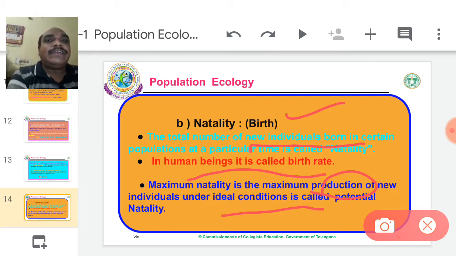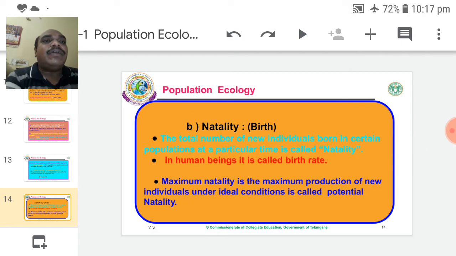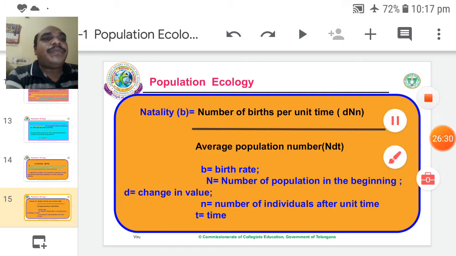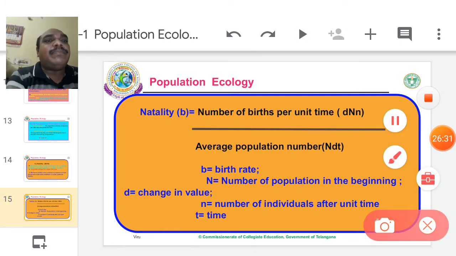Not only human beings, but in plants, animals and microorganisms, if favorable conditions are available, they can produce the maximum number of offspring. That is called potential natality, the maximum rate of birth. The natality principle is B = number of births per unit time, that is B = ΔN / (N × Δt).